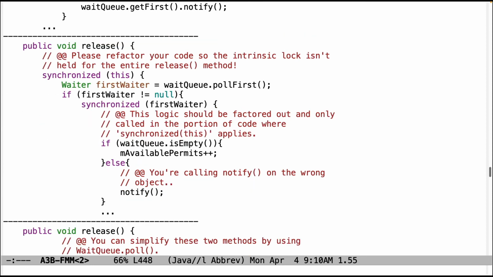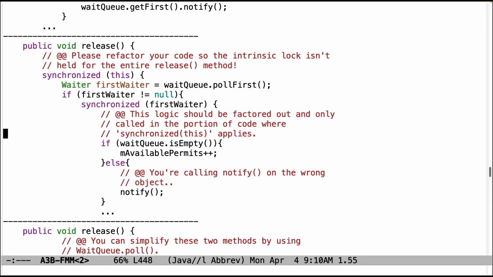Another thing, some people had code that was more or less correct, but they are locking for too broad a scope. You don't actually have to hold the intrinsic lock for the entire release method. You only have to hold it long enough to access the state that's part of the fair semaphore, and that would be the wait queue and incrementing the permit count. So you can refactor the code so that all that stuff is done in a section that's synchronizing on this. And then after that, you can go ahead and synchronize on the waiter.